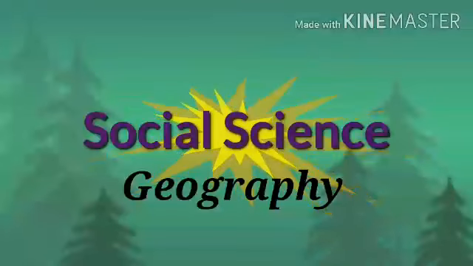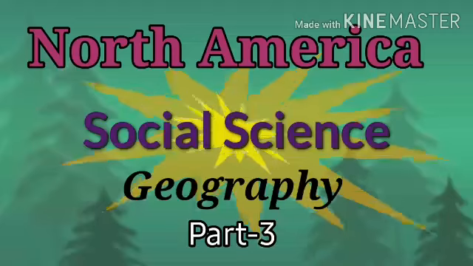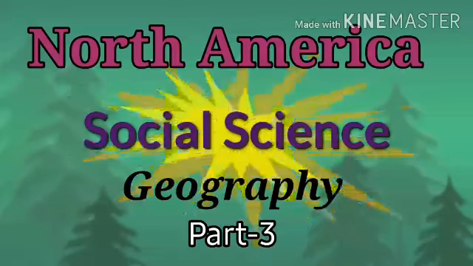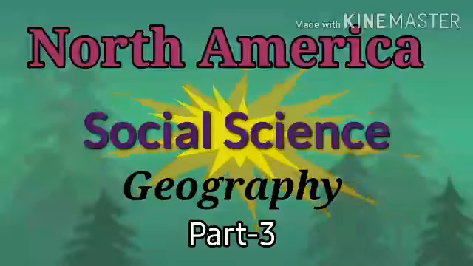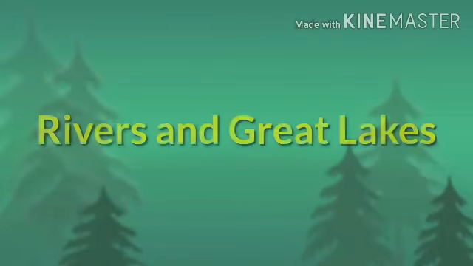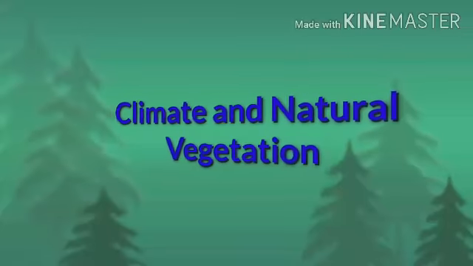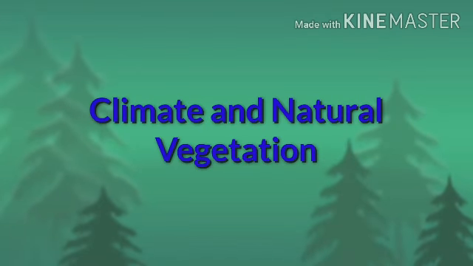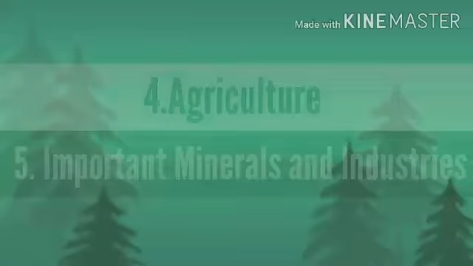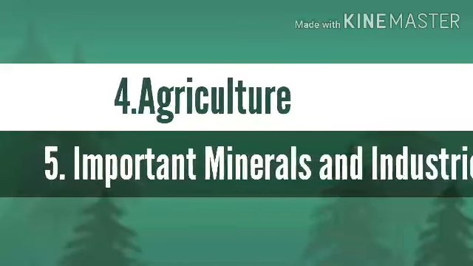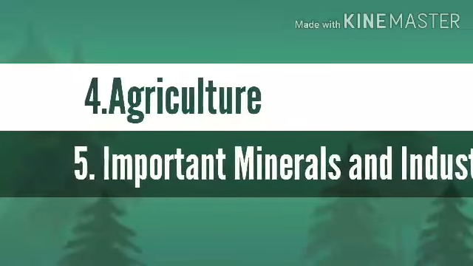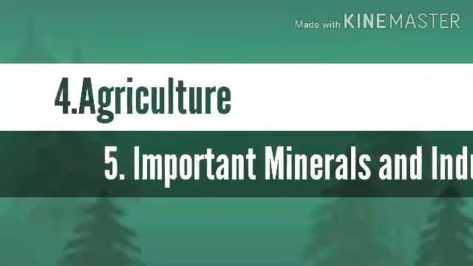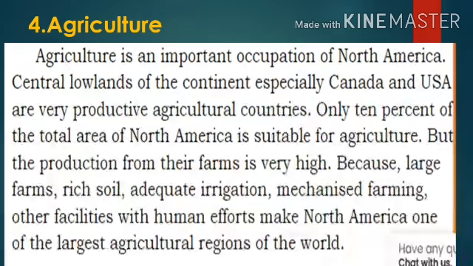Welcome to the social science class, 7th standard, geography, lesson number 12, North America, part 3. In the previous part, you have learned rivers and Great Lakes of North America and climate and natural vegetation of North America. In this part, you will learn about the agriculture of North America and important minerals and industries of North America. Today, we will learn about agriculture of North America.